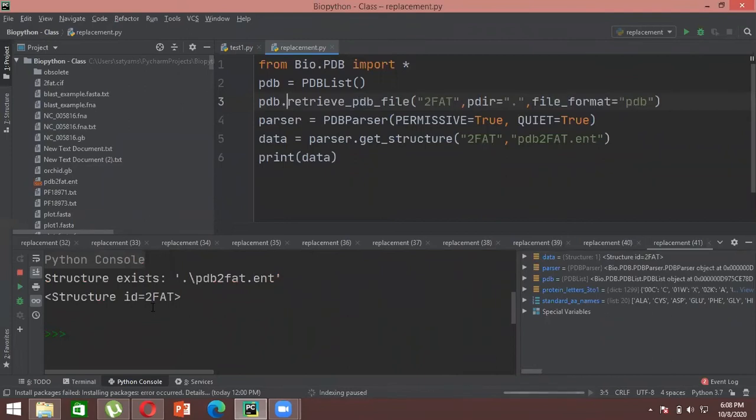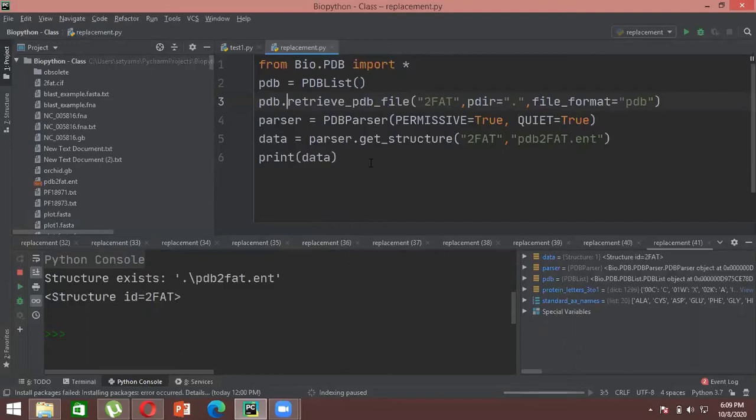Okay, so it says that the structure already exists because we downloaded this yesterday, and it shows you the structure ID for this specific protein, that is 2FAT. Now what I want to show you is that there are certain things that will be in this PDB file. For example, the PDB file that I opened and showed you yesterday basically consists of a name, meaning the protein will have a name, its chains, what the length of the chain will be, then there are certain vectors, that is atoms have specific positions, which are XYZ coordinates. So all those things you can actually access from BioPython.